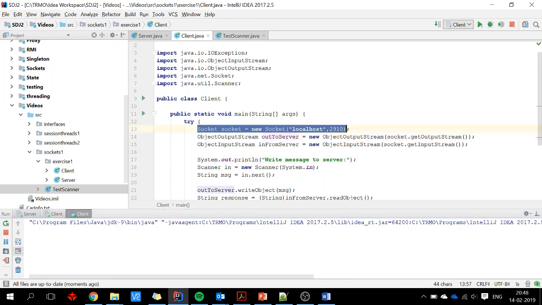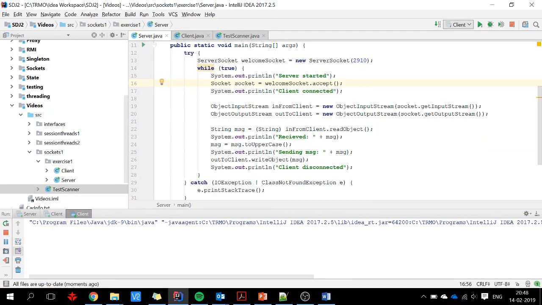It's still trying to connect here, but the server is currently waiting down here, it accepted the first client here, and now it's waiting for the first client to receive something, and the second client is waiting to be accepted. So the clients are blocking for each other here. The server is currently executing this piece of code, and the second client is waiting for this piece of code to be executed. So let's see what happens.